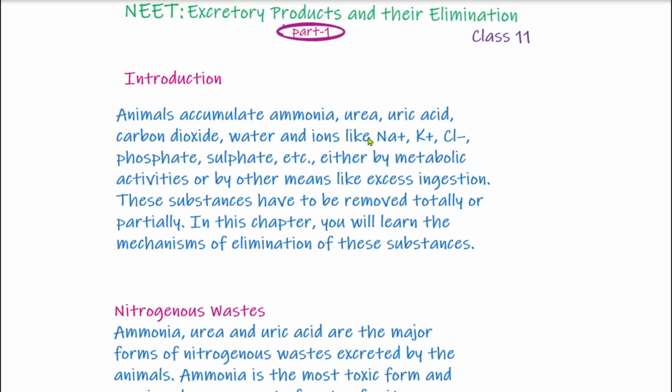So to maintain the osmotic pressure inside the body, these ions can't be removed completely. So when their concentration increases beyond a threshold level, only then the body excretes these ions, means they are removed partially when their concentration rises beyond a normal value.